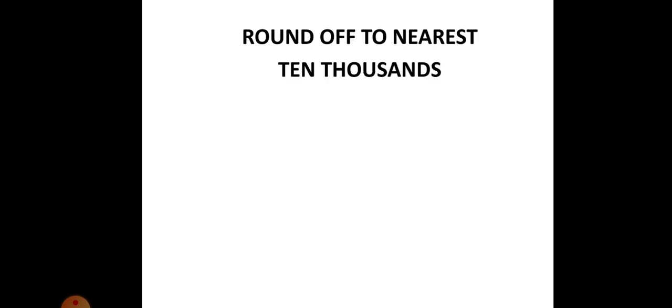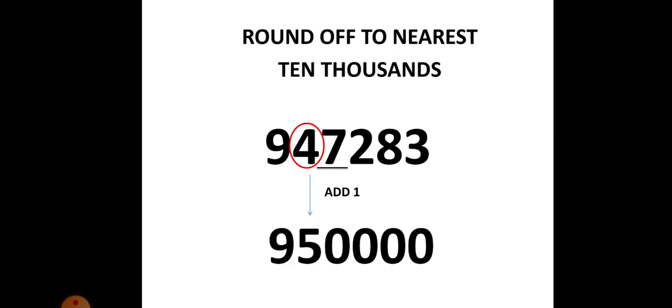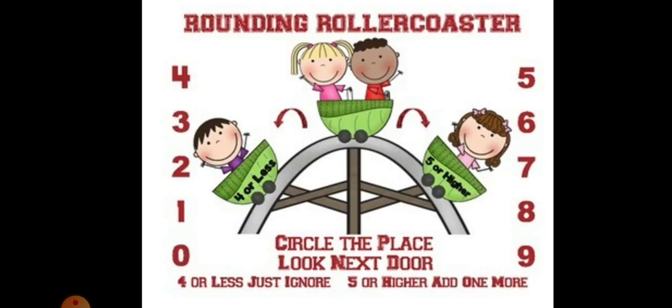Now round to the nearest 10 thousands. So we'll see what is in the 10 thousands place. We have 4. On its right we have 7. So we have to add 1. So 94 becomes 95. So it becomes 9,50,000.